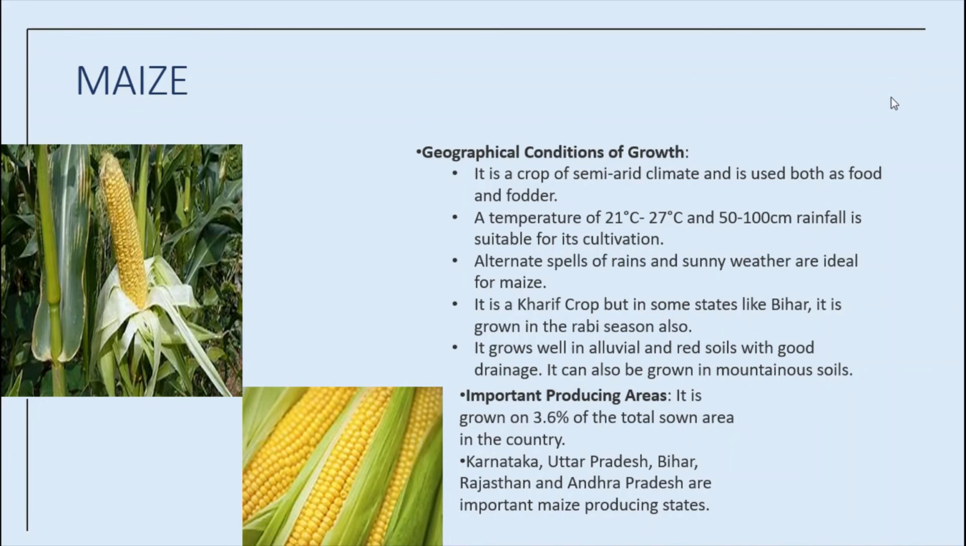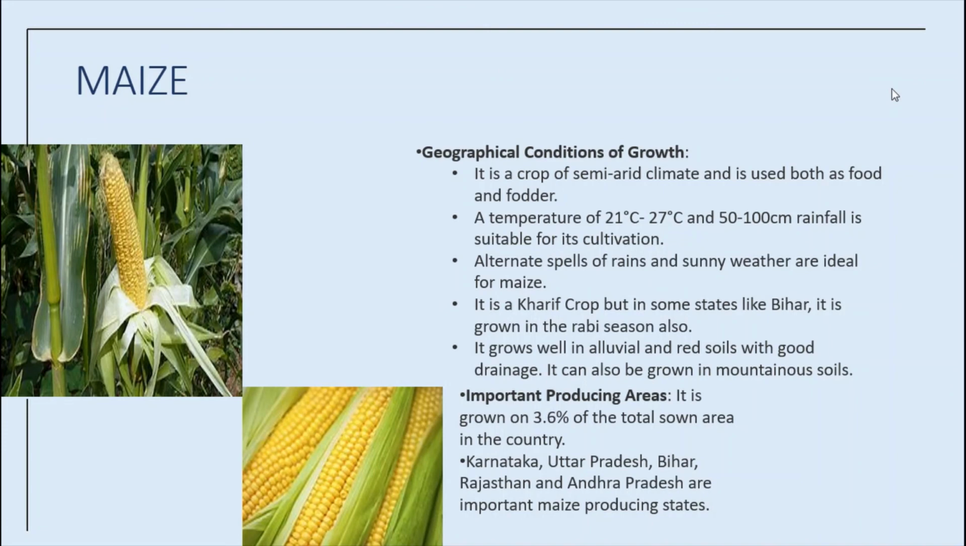Old alluvial soil. In some states like Bihar, maize is grown in Rabi season also. Okay. The exception, Bihar, is an exception because here maize is grown in Rabi season. Generally this is a Kharif season, Kharif crop. But in Bihar, it is grown in Rabi season also.